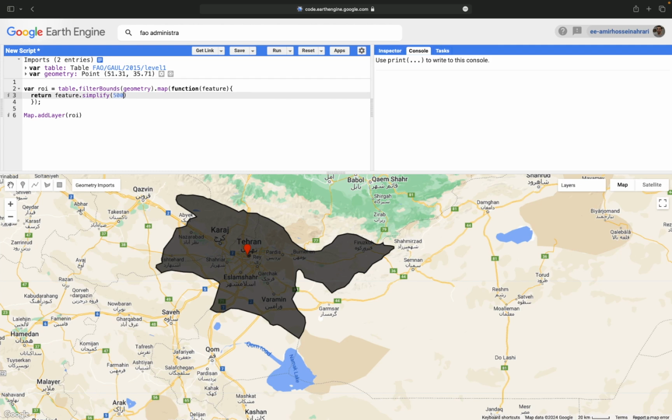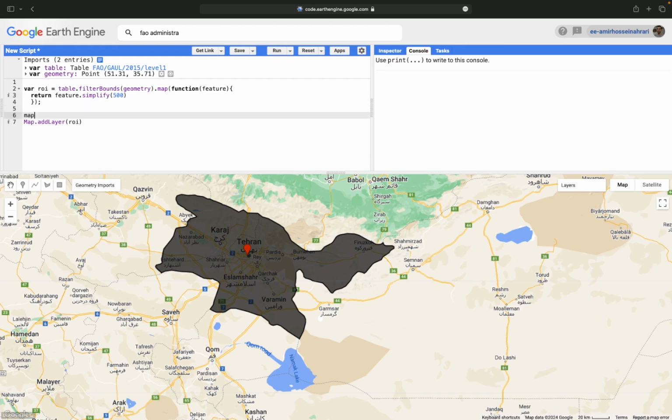For example, I can use 500 to have a better order, but still with the simplified structure. It totally depends on you how to use it and which degree values to use for the simplification process. So let's go to the next step.